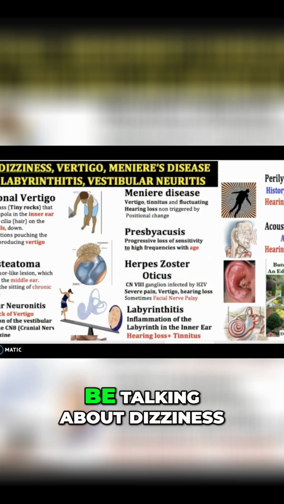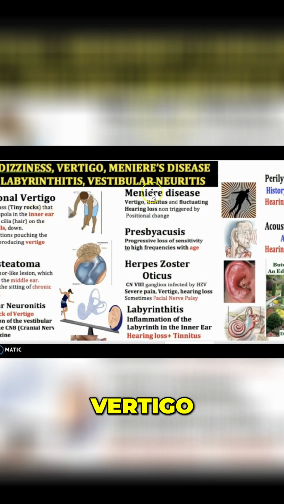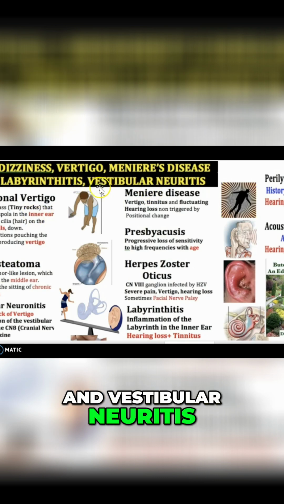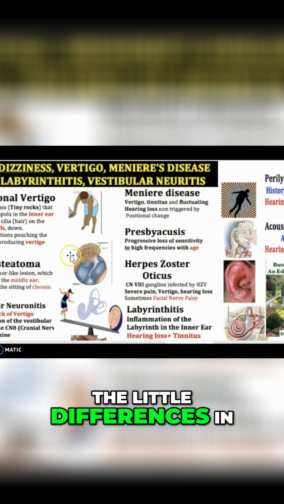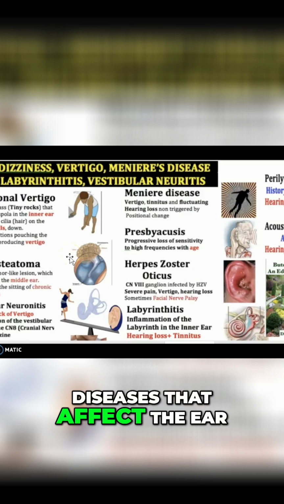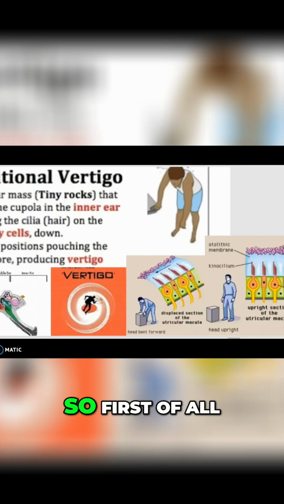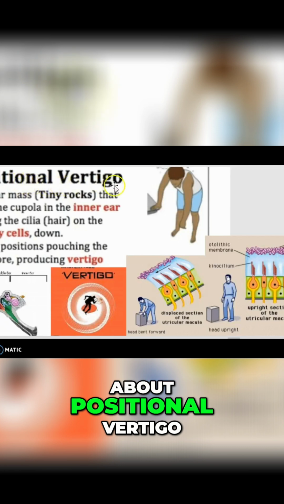Okay, so today we're going to be talking about dizziness, vertigo, Meniere's disease, labyrinthitis, and vestibular neuritis. And we're going to be talking about mainly the little differences in between each of these diseases that affect the ear. So, first of all, we're going to be talking about positional vertigo.